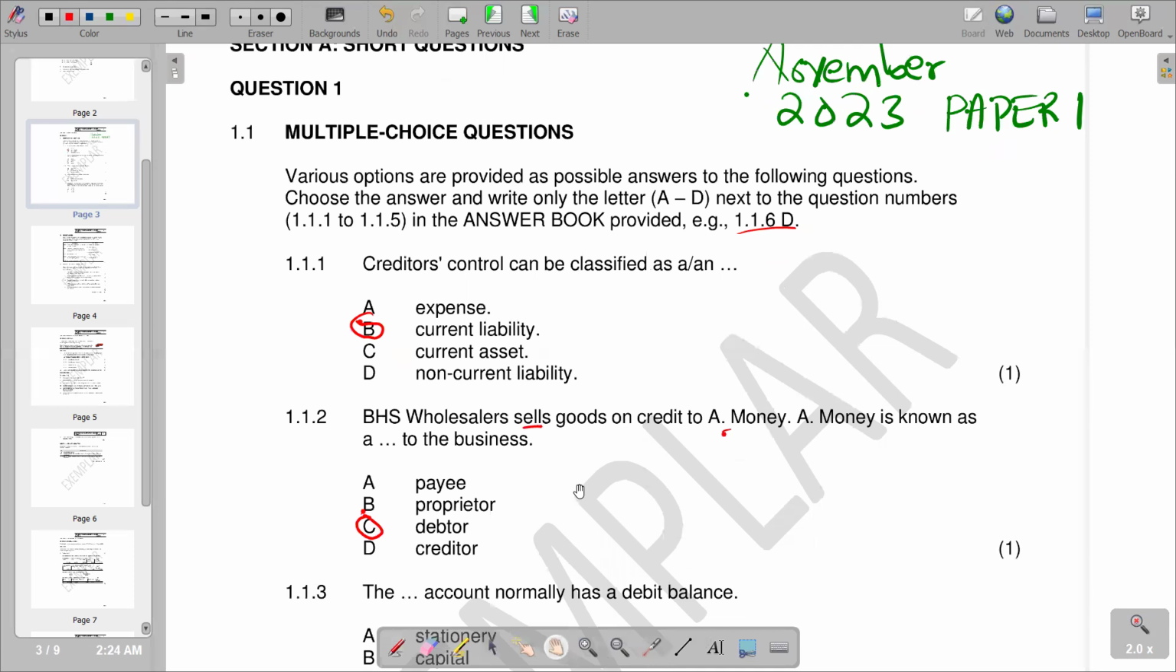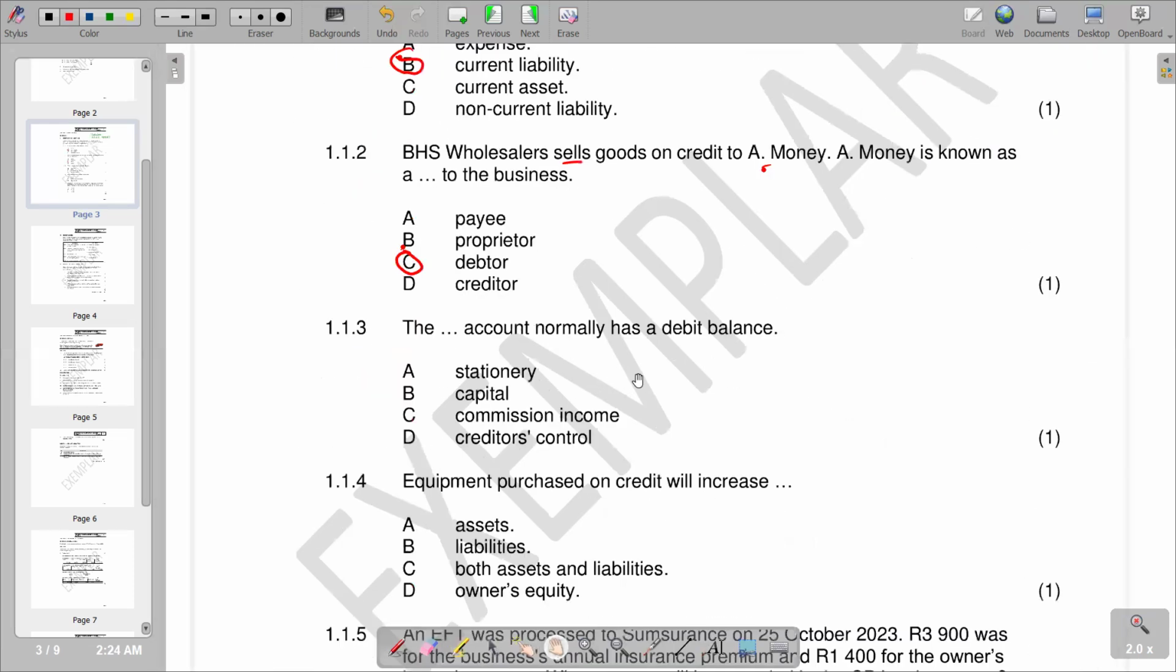Then move on to the next question, which is 1.1.3. The dash account normally has a debit balance. So we have to know where do we have our debit balances in the books of our accounts, that is in our ledgers. Remember, all expenses should have debit balances and all assets should have debit balance. So that's the hint that we have.